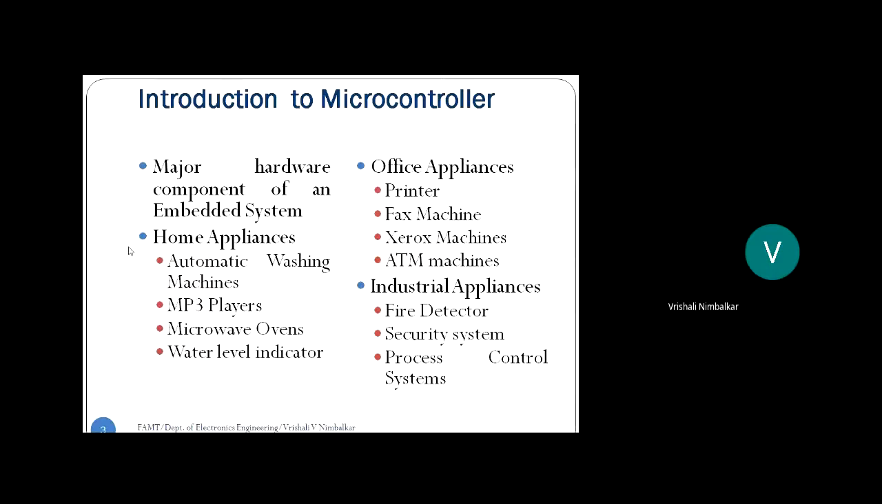Now we'll see a few applications or examples of embedded systems. If you look into home appliances, yes: automatic washing machine, microwave oven, air conditioners, MP3 players, your television sets, remote control, and so on. Home appliances, home security system, right? Water level indicator. All of these perform a dedicated function. Washing machine, washing clothes. MP3 player, listening to music. Oven, cooking purpose. So they are doing a single functionality, right?